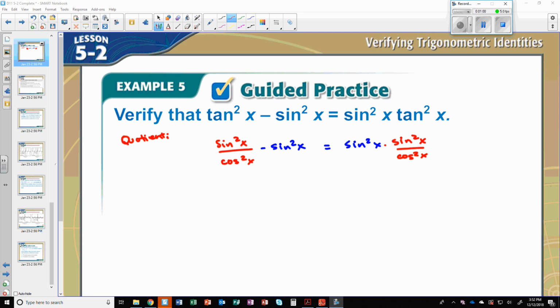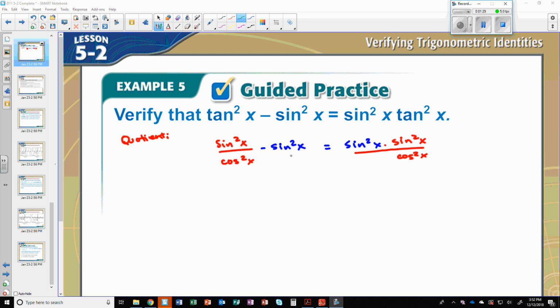All right, now I can start looking around. What can I possibly do? Well, I could try to factor maybe. Since nothing really cancels, I can make this sine to the fourth. That doesn't do so. Or I could try to give it a common denominator maybe, since this shares one denominator. You can try a lot of different things. So let's just try getting a common denominator. Maybe since this is one fraction, technically speaking, let's see if we can make this one fraction have the same denominator.